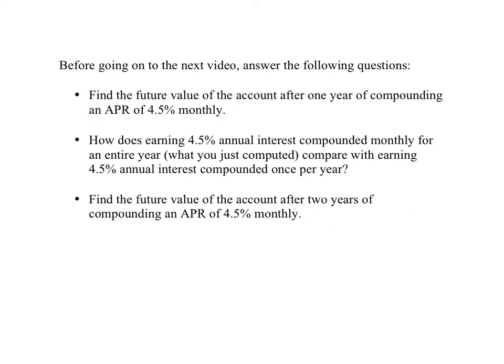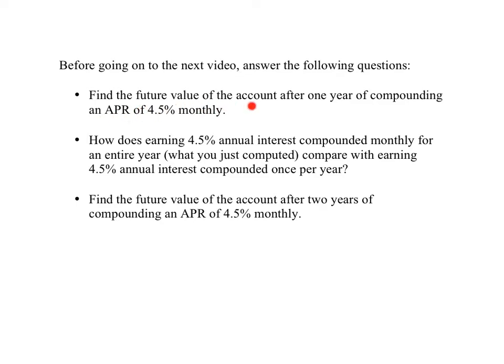$3,068.14. Before going on to the next video, answer the following questions, which contain some important ideas for this subject. First, find the future value of the account, the one that starts off worth $3,000, after 1 year, 1 full year of compounding this APR of 4.5% monthly.